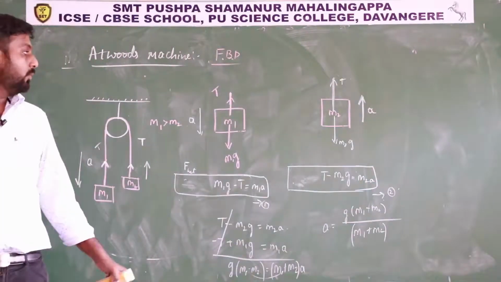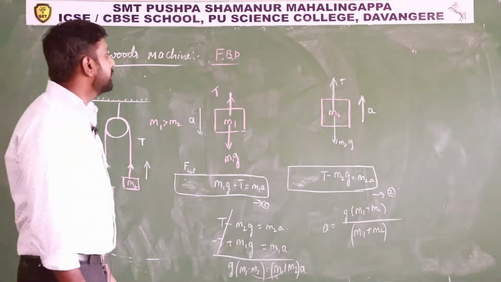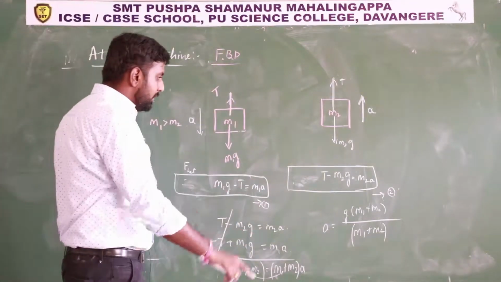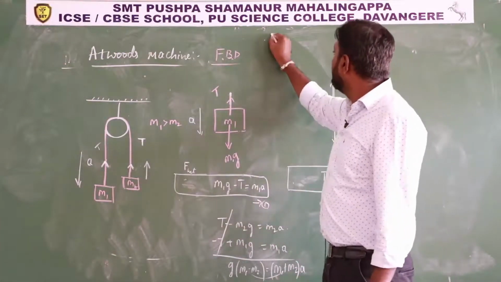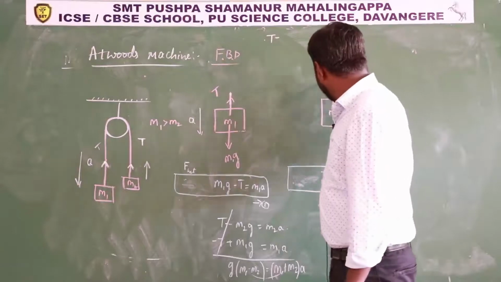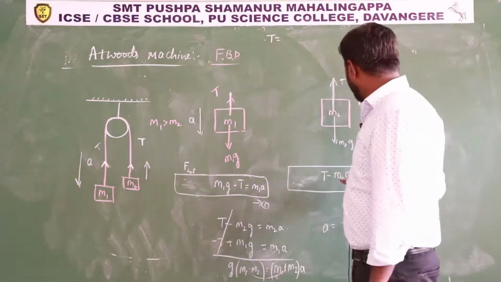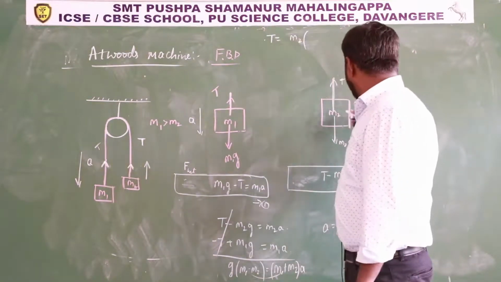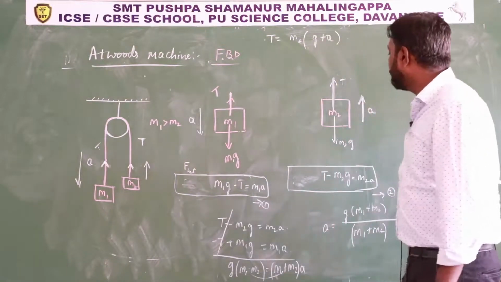Then to find the tension in the string, out of the two equations any one equation you can take. So I will take this one, T minus m2g equals m2a. Then T equals m2 into g plus a.